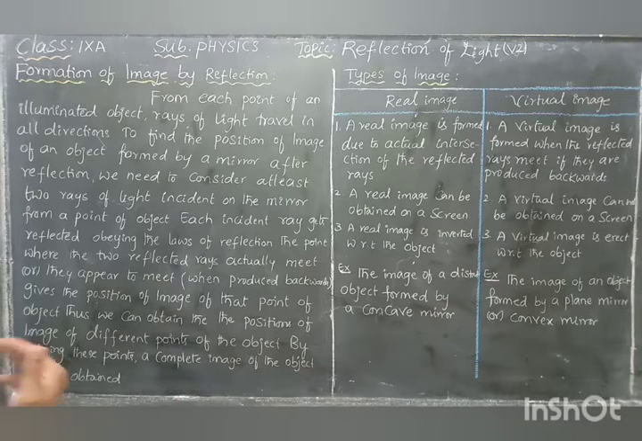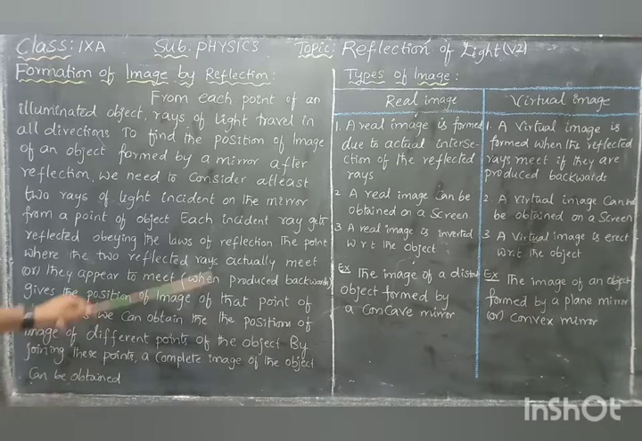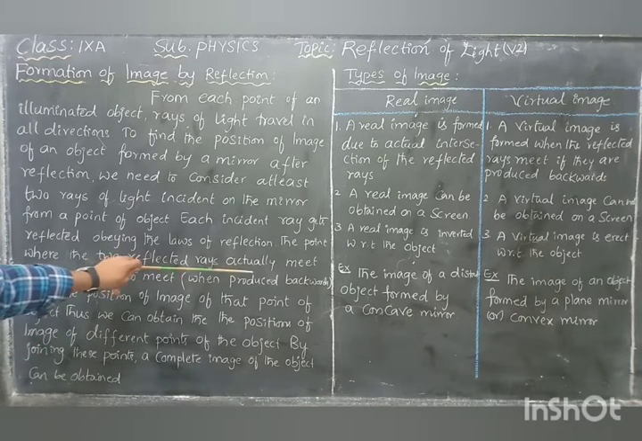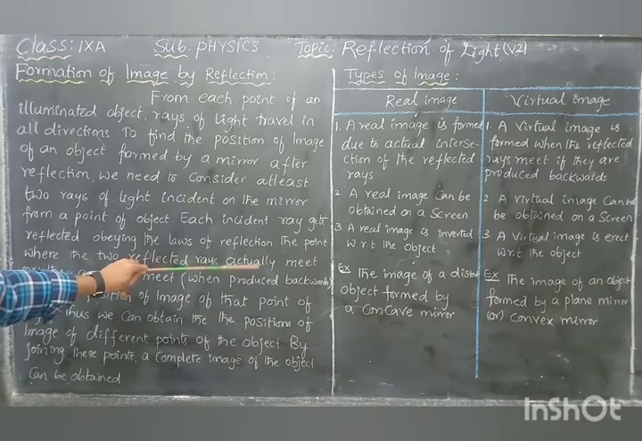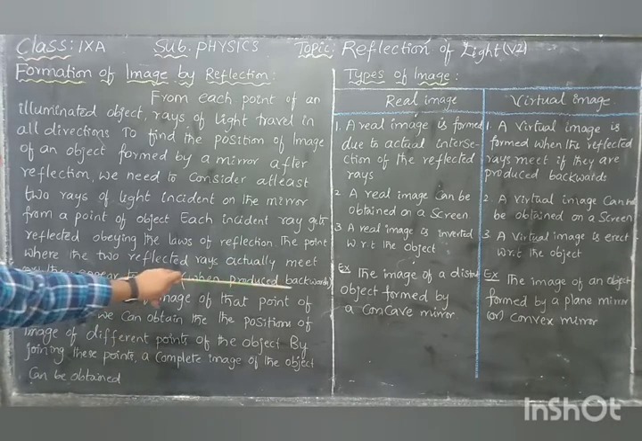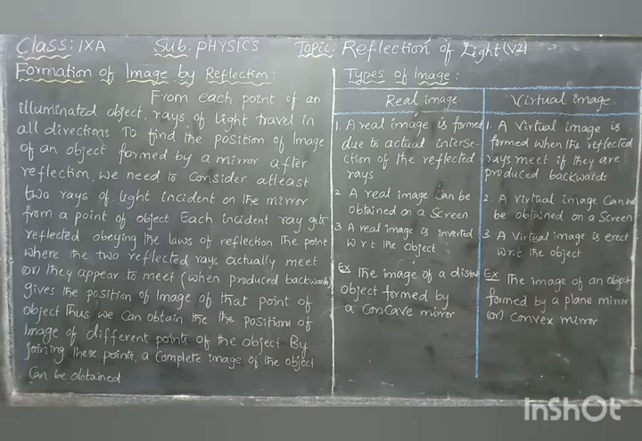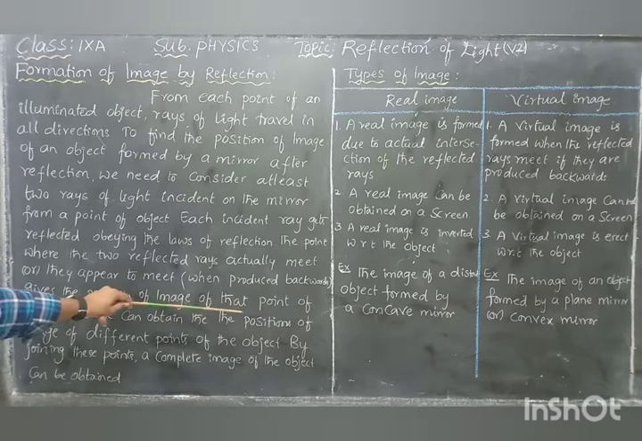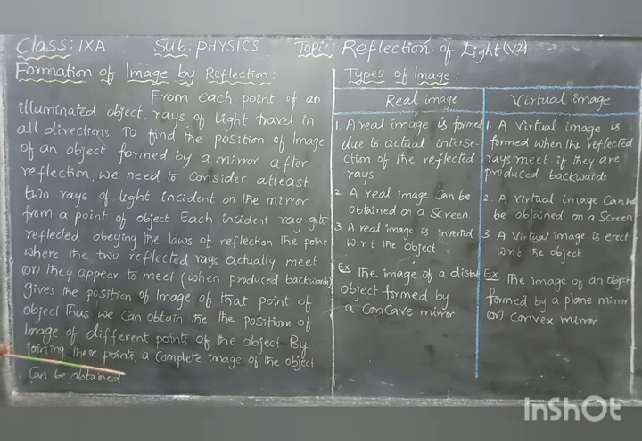The second one is that the incident ray, reflected ray, and the normal all lie in the same plane. Those two also follow this for each ray. The point where the two reflected rays actually meet gives the real image, but in the case of the virtual image, they are produced backwards and only appear to meet. We will see the example. This gives the position of the image of the corresponding object.